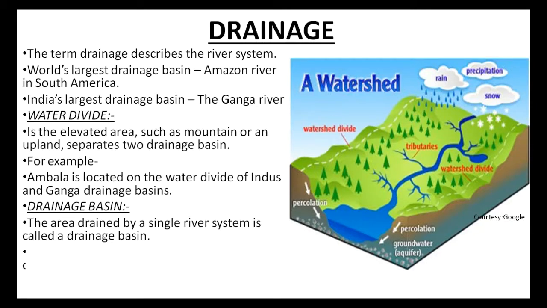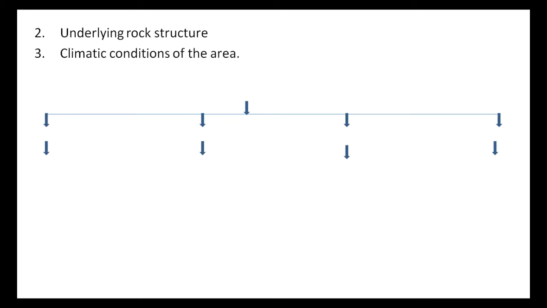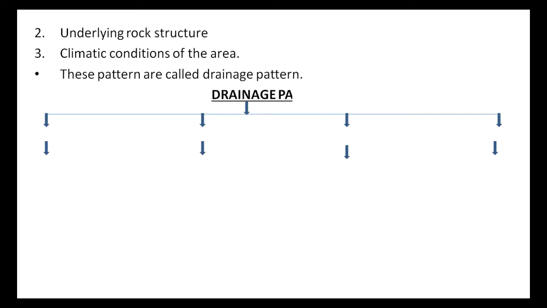The stream within a drainage basin forms certain pattern depending on the slope of the land, underlying rock structure as well as the climatic condition of the area. These patterns are called drainage pattern. Drainage patterns are of four types.